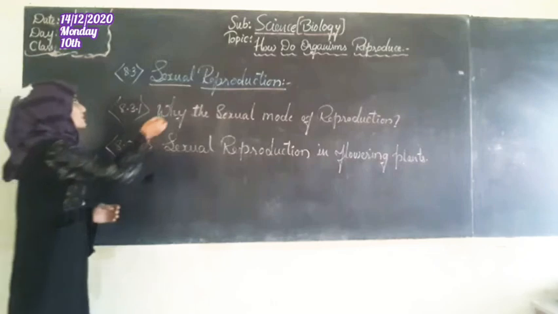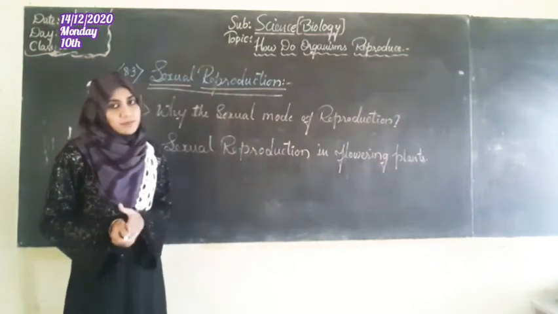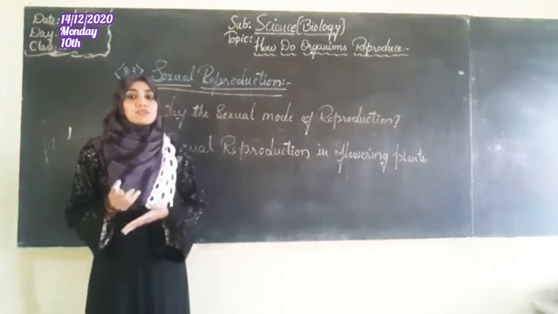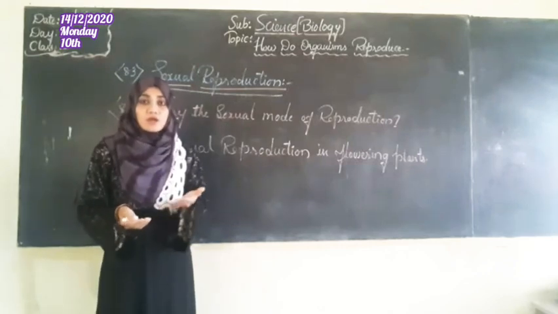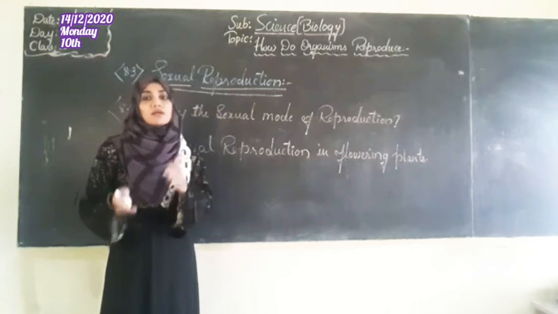First of all, what is meant by sexual reproduction? It's very simple. Reproduction, as we already know, means giving birth to young ones, reproducing new organisms. How? By the fusion of both male and female gametes.